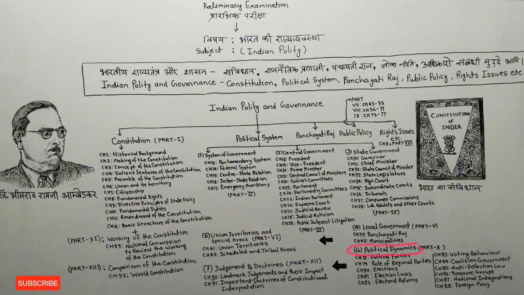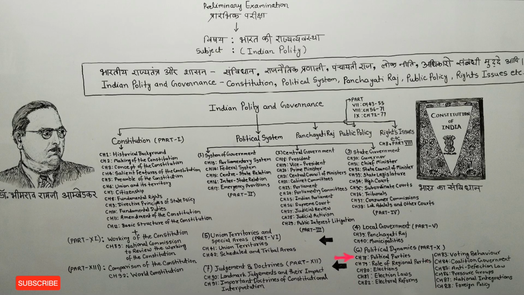After this, the next topic which we have kept under the political system is political dynamics, which you get to see in part 10 of M. Lakshmikant sir's book, in which chapters from chapter number 78 to chapter number 88 are given.